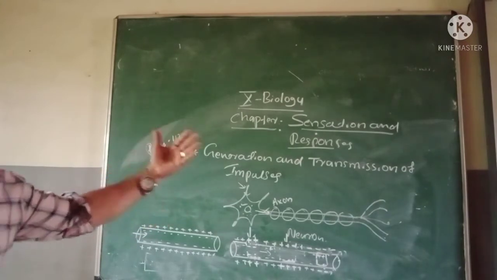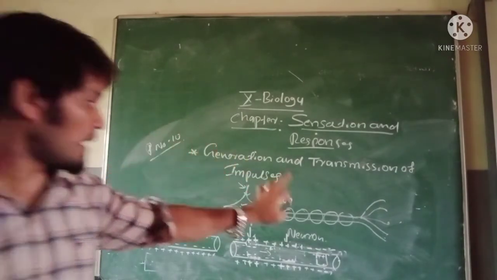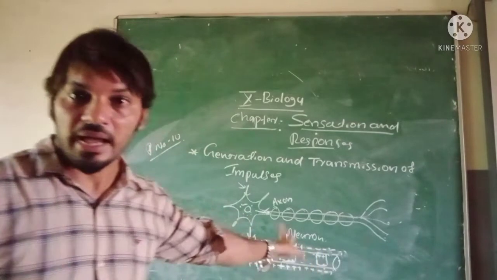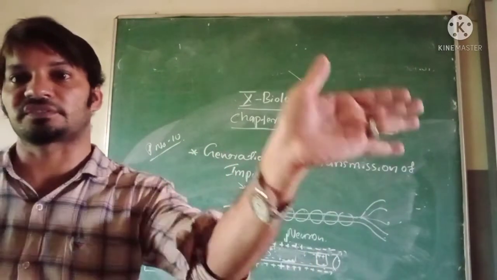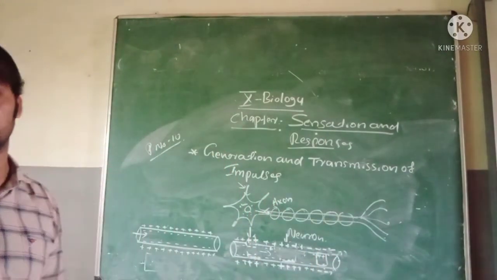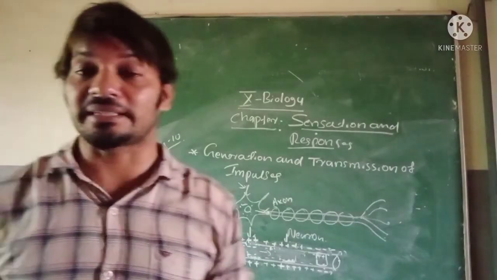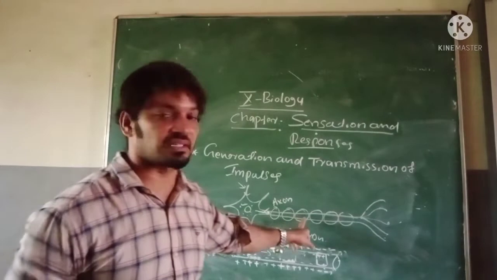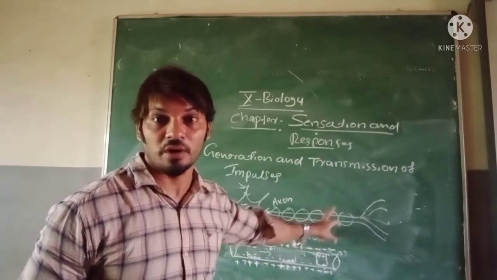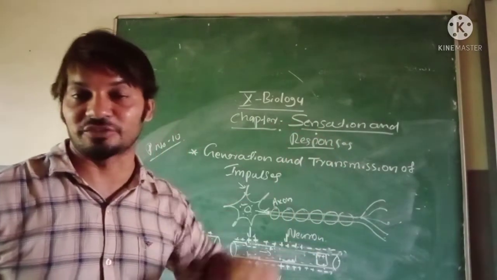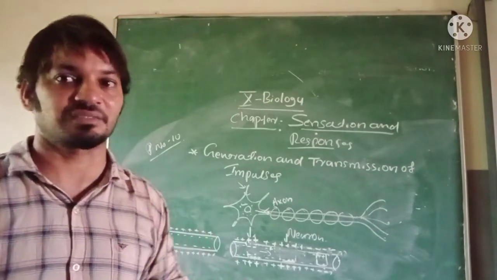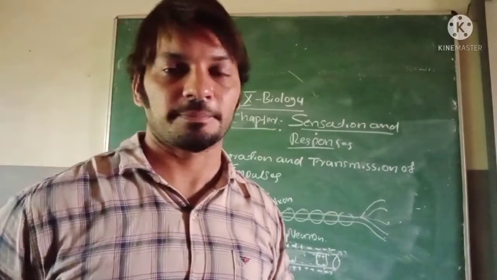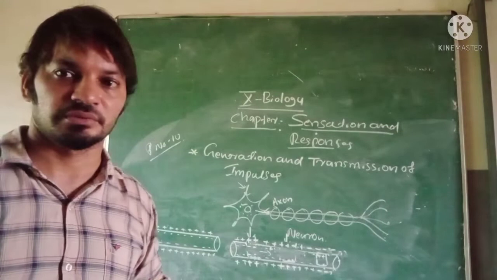Also, this momentary change also occurs in the adjacent part and transmits the impulses as electrical impulses. You know, an electrical charge contains both positive and negative. Similarly in the axon, inside electrical impulses, the Schwann sheath is covered as an insulator. That is what I explained in the last video. I hope you understood this.